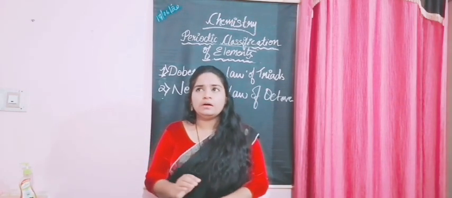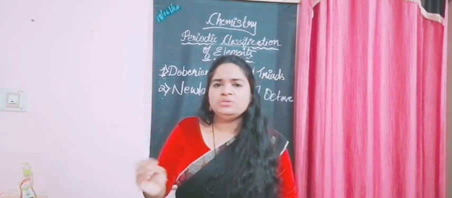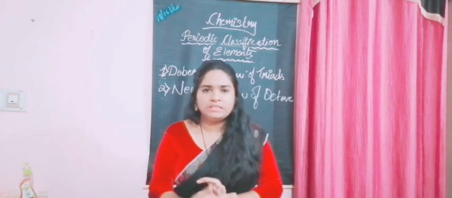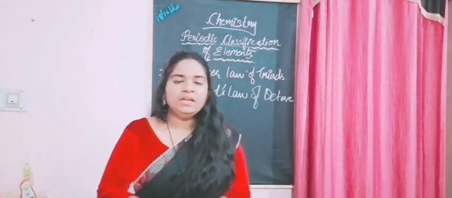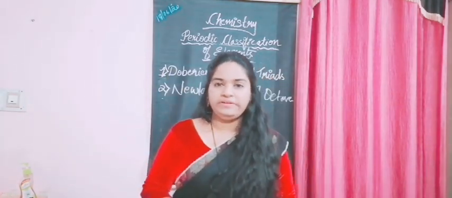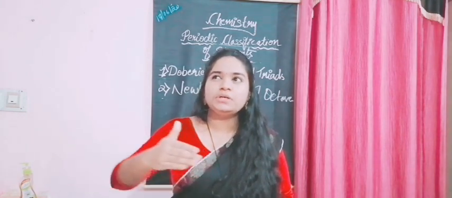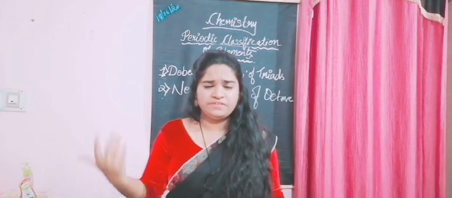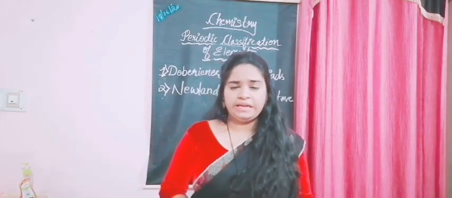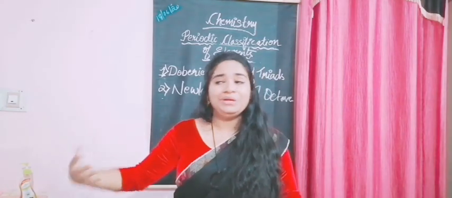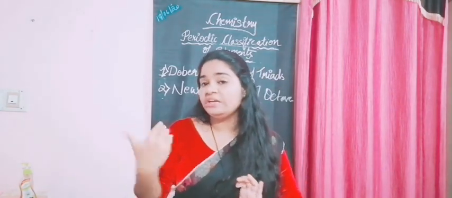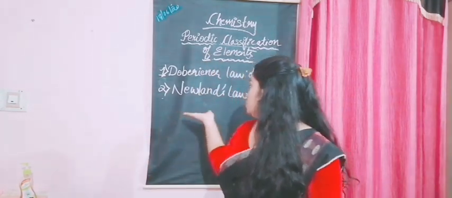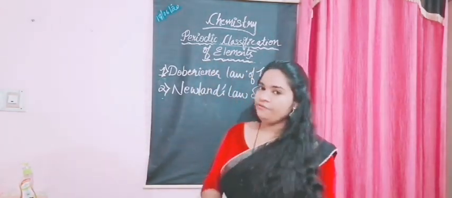So he tried a few changes. He changed his table. He put two elements separately on top, which did not fit into those groups. But again, that did not succeed, right? As I told you, as time passed there will be new discoveries and new scientists arising again and again. So again there were many elements, and he couldn't do the same thing again. No one accepted it. So his law, Newland's law of octaves, became a failure there.